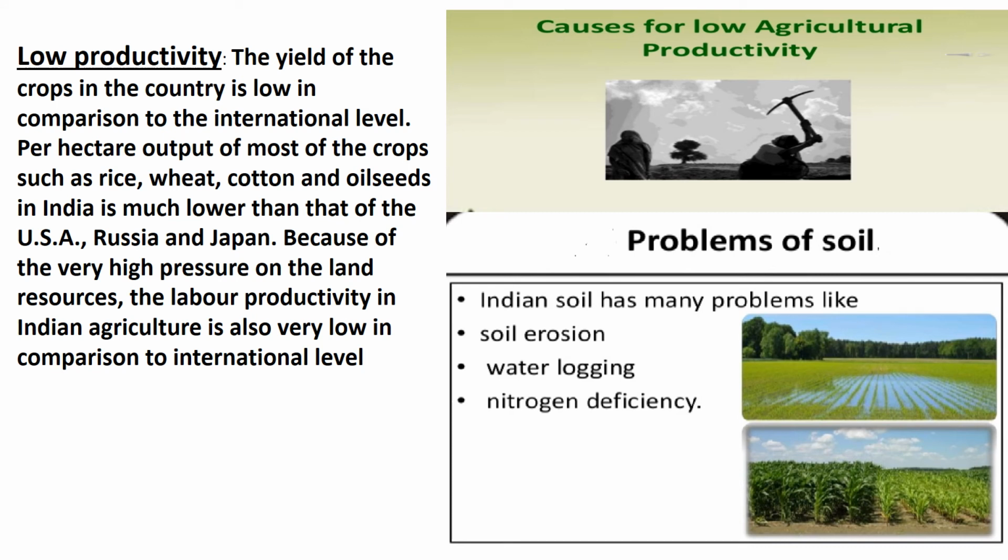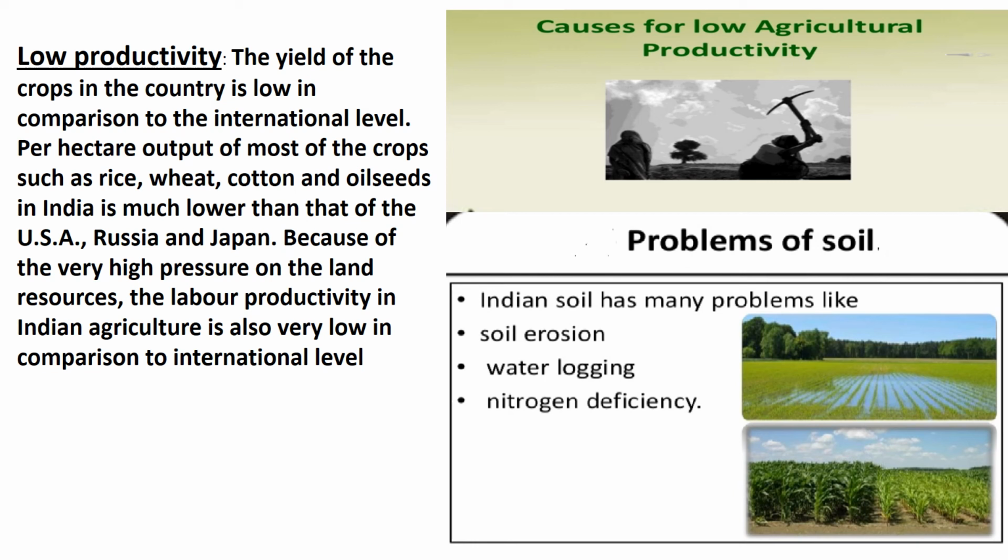Low productivity. The yield of the crops in the country is low in comparison to the international level. Per hectare output of most of the crops such as rice, wheat, cotton and oilseeds in India is much lower than that of USA, Russia and Japan. Because of the very high pressure on the land resources, the labor productivity in Indian agriculture is also very low in comparison to international level.